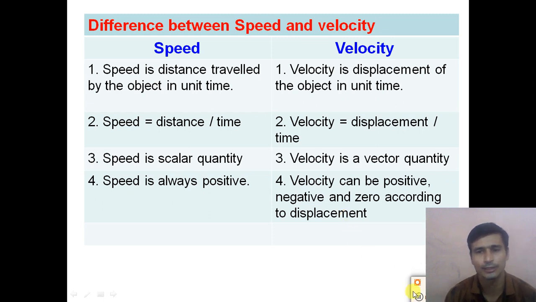So this is the short difference between speed and velocity. Dear students, understand the difference between velocity and speed.